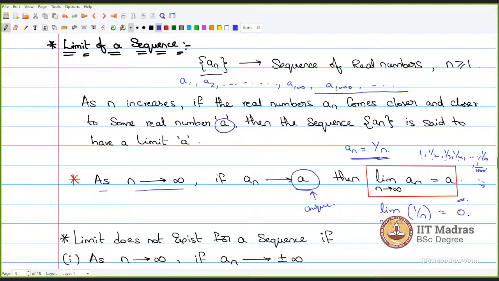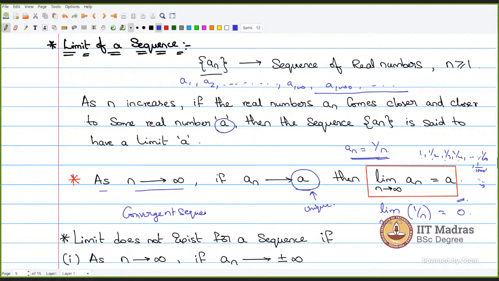This is what the limit of a sequence means. If I have given you a sequence and I find the limit as n tends to infinity, and I am getting a single unique real number as output, then I say the limit of the sequence exists. And if the limit exists, that particular sequence is called a convergent sequence.